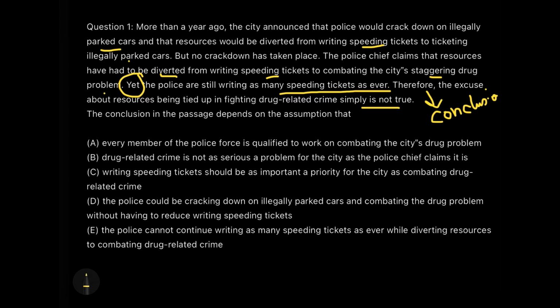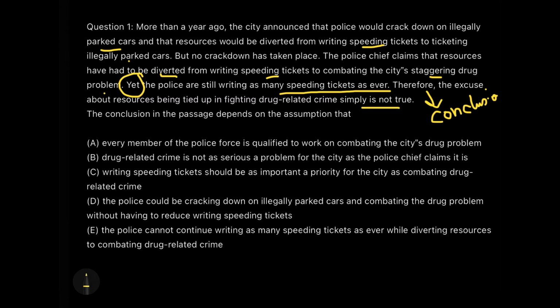Right now in my mind it's very clear that the police is saying that they are still working on the illegally parked cars by writing the tickets, speeding tickets, and not diverting their resources to the drug problem. Okay, something supporting this would be my answer. Now, if you have followed my previous video about the negation strategy, I would also use that and show you how to get through the answer. But first, let's eliminate the easy options. It's very easy to eliminate a few options, you see.